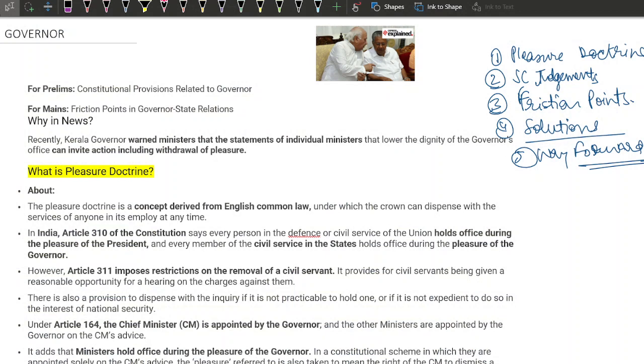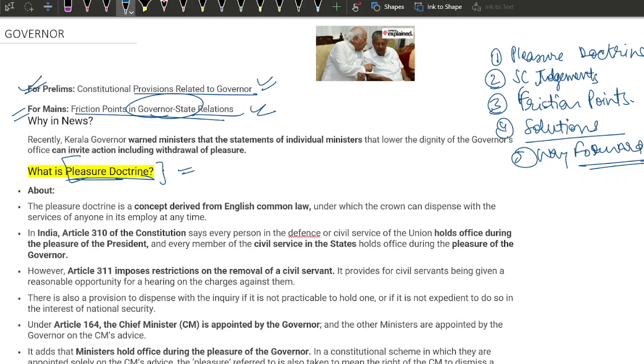Right, perfect. If you can see on the screen right now, we have the complete analysis, and this is available on the web. I will provide the link in the description as well. Now, as I've told you, for prelims, these are the constitutional provisions related to the Governor. For mains, we have to understand the friction points between the Governor and state relations. What I asked you and what was present in the article was the pleasure doctrine. Let's understand what the pleasure doctrine is.